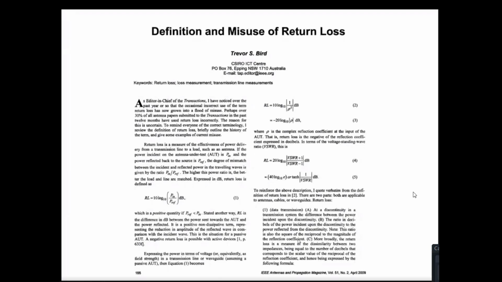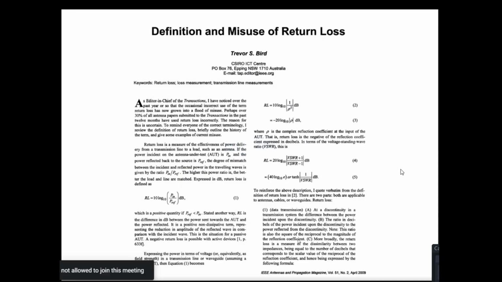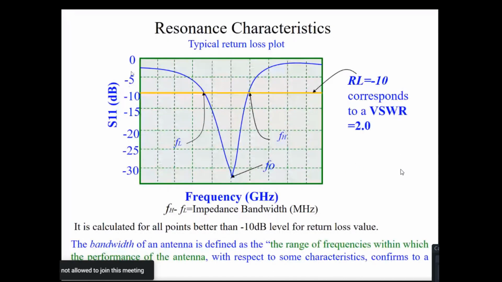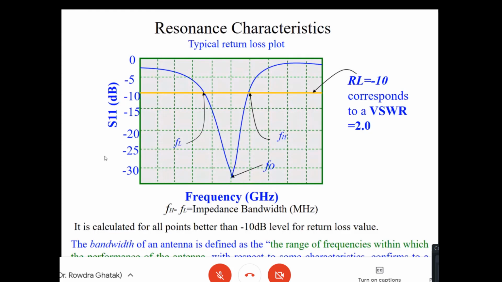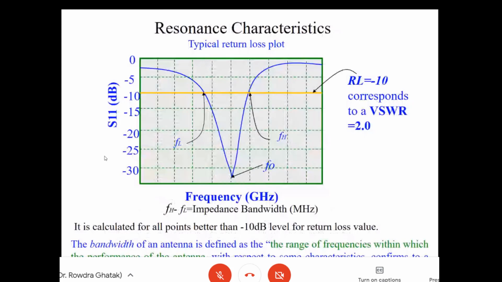Long before, at least some 18 years before, when I first plotted the S11 dB versus frequency, it was nicely written return loss. And the y-axis was from 0 and minus 10, minus 20, minus 30. Can loss be negative? That point has been put up here. It is actually the S11 dB that you are plotting.